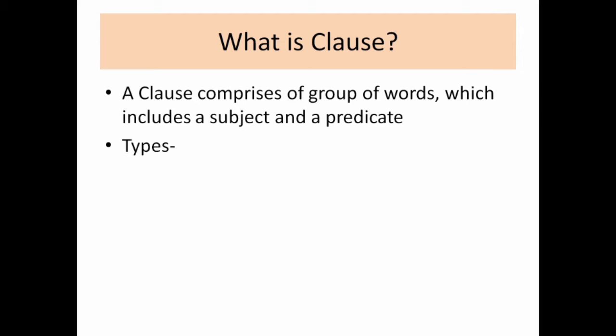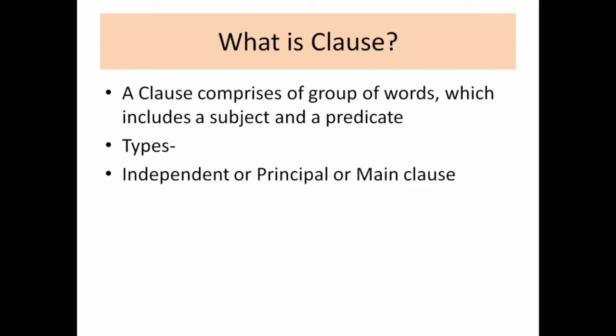So, on the basis of that, clauses are of two types. First, independent or principal clause, and we can also term it as a main clause. The second is dependent or the subordinating clause. Here, the name itself tells you which type of clause it is.